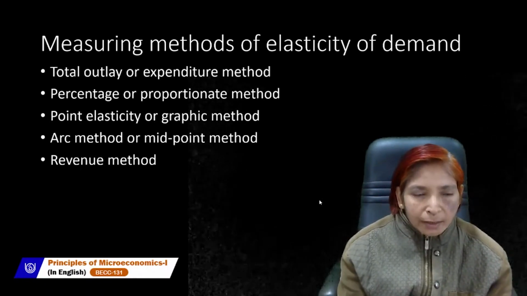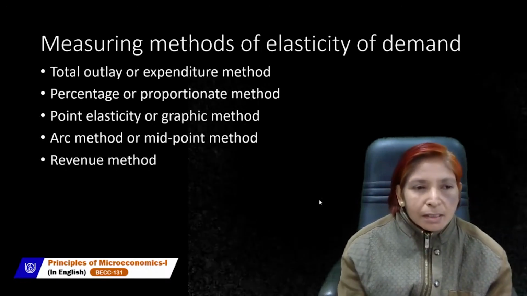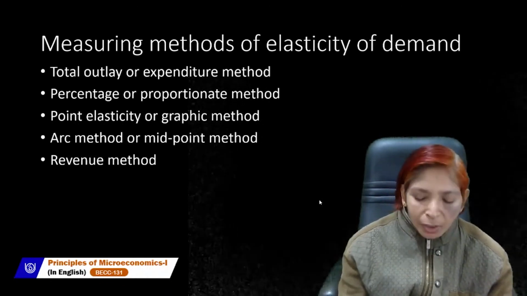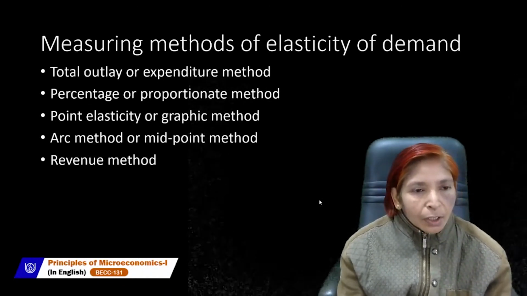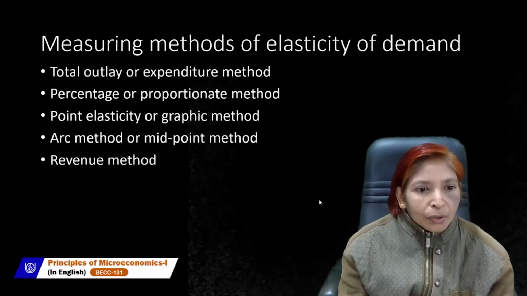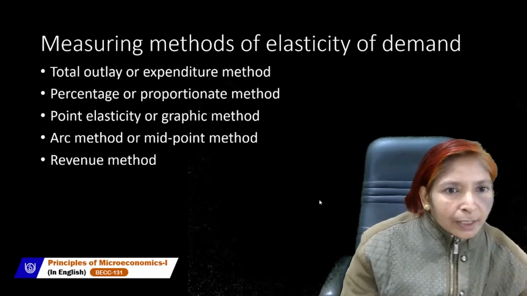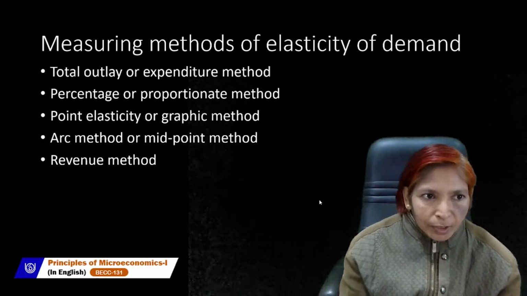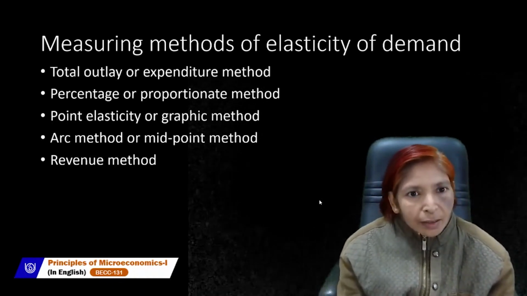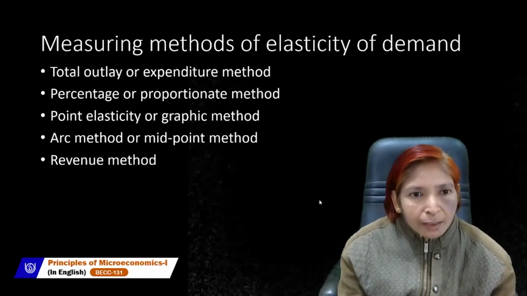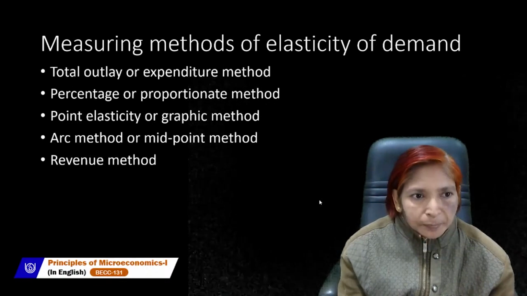And next is the revenue method. Actually, the revenue method is just the same as the total outlay method. I have mentioned the revenue method name here because sometimes in exams, instead of total expenditure, revenue method is written. So there is no doubt that total expenditure and total revenue are both the same. Now we will discuss all these methods in detail. The first method is the total outlay method or expenditure method.